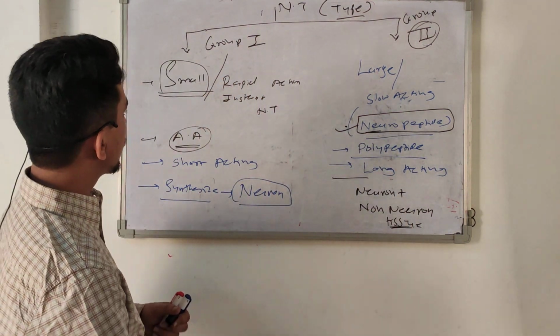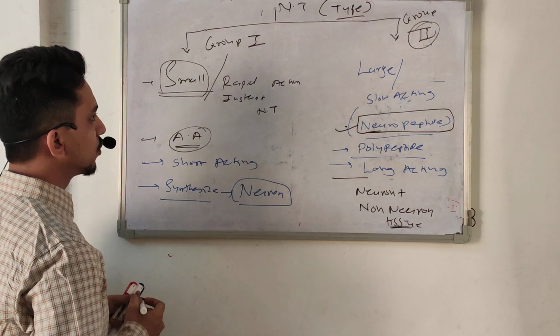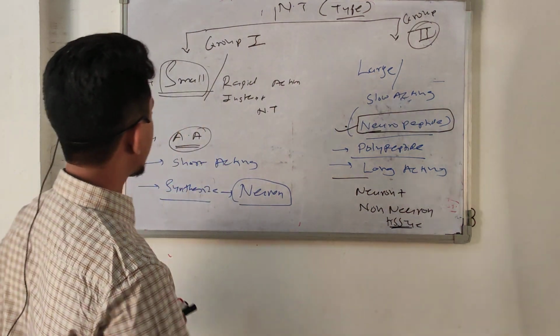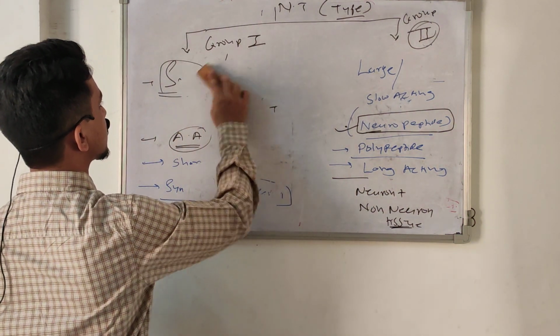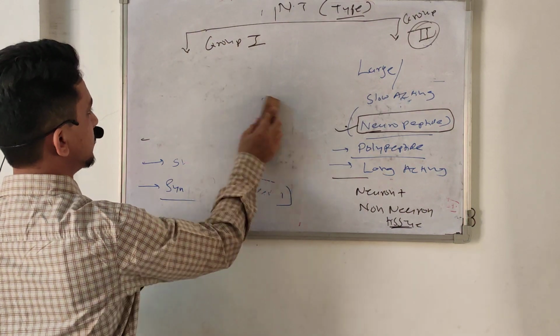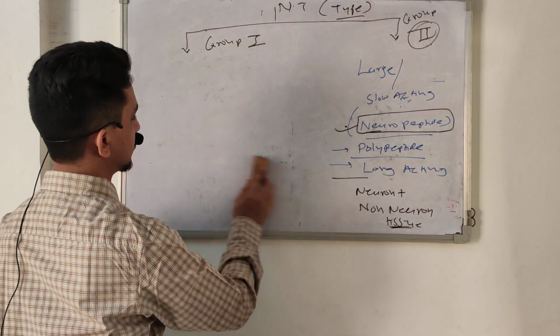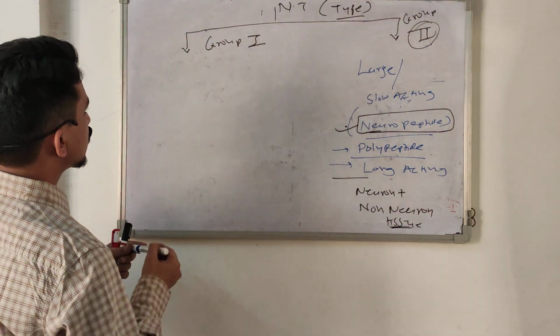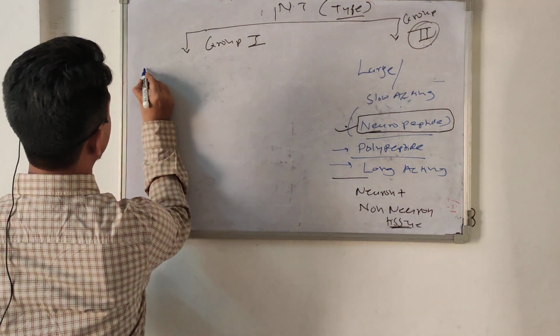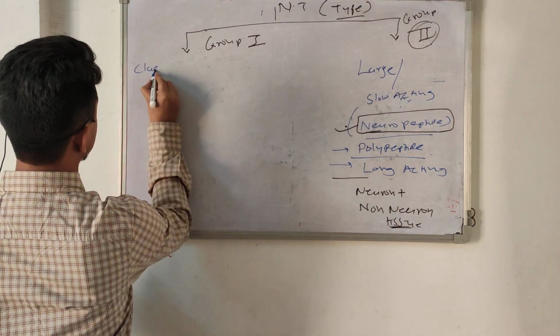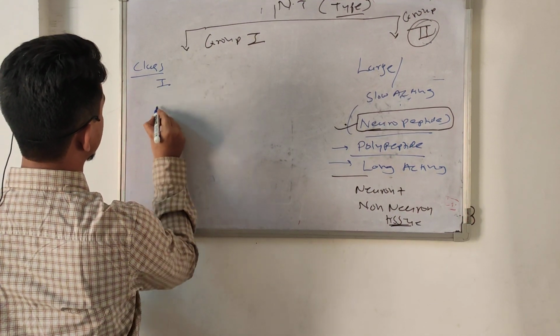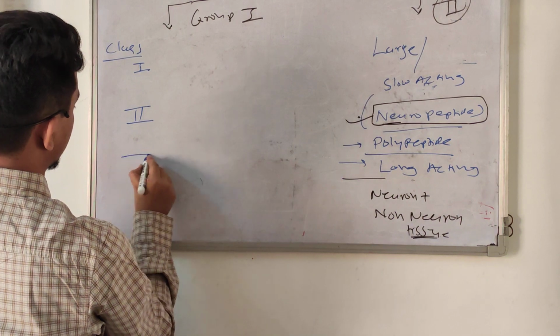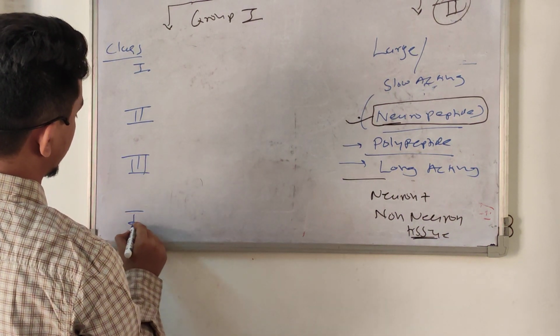Okay. So now we go for the examples of this group 1 and group 2. Group 1, they are also divided into 4 classes. Class 1, class 2, class 3 and class 4.